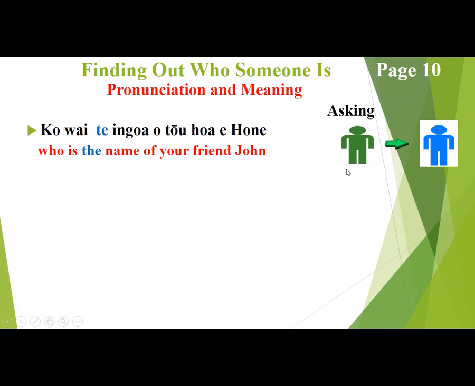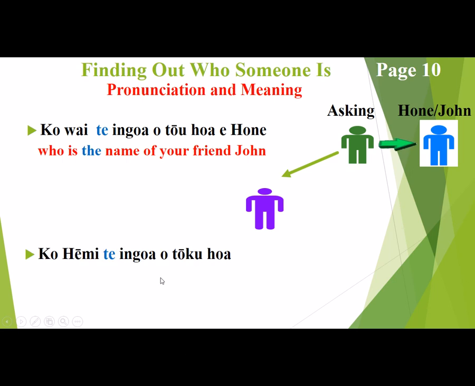Okay, once again it's the Hulk asking Hone or John who the name of his friend is. The purple guy down here. Okay, ko hemi te ingoa o tōku hoa. And all Hone is saying is James is the name of my friend.